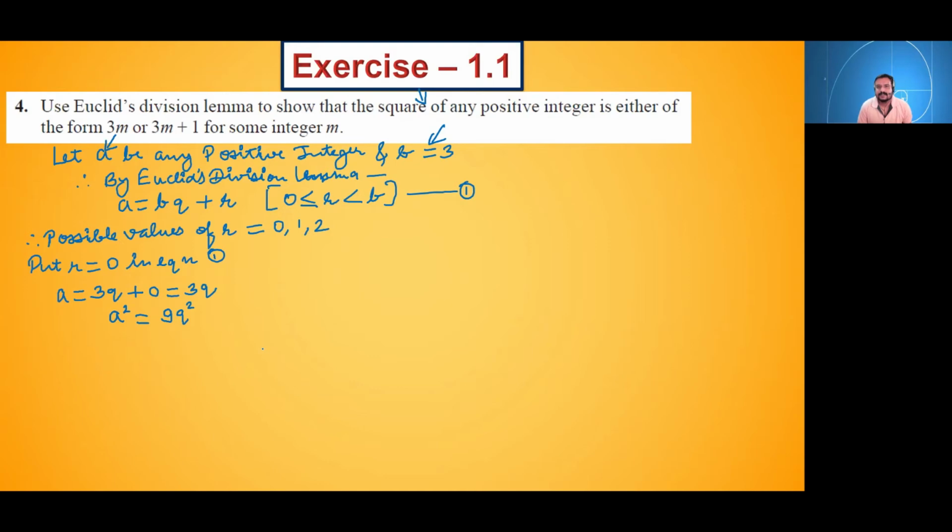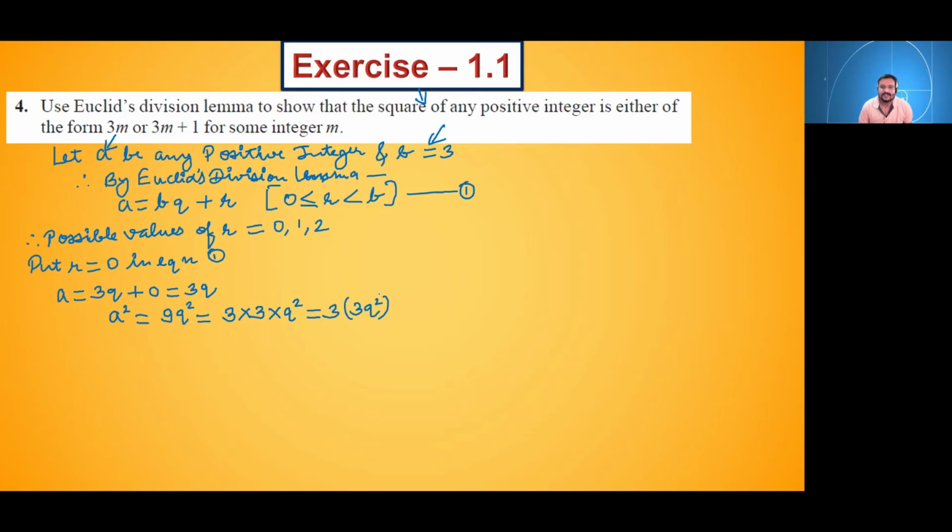In statement, they have said square of any positive integer. Our positive integer is a, so we will have to take its square. Now, for this 9q square, can I write it like this? 3 multiplied by 3 multiplied by q square. And I will take 3 outside, and this 3q square, can I write it in the bracket? Will there be any change?